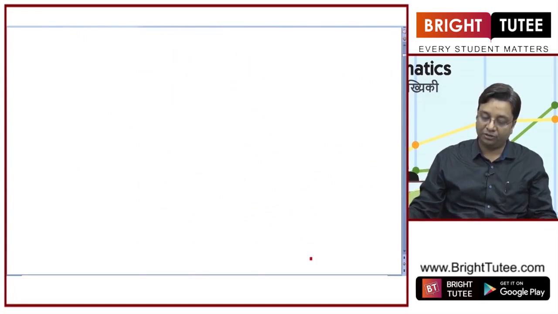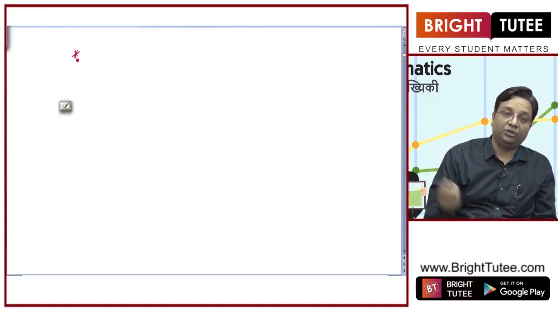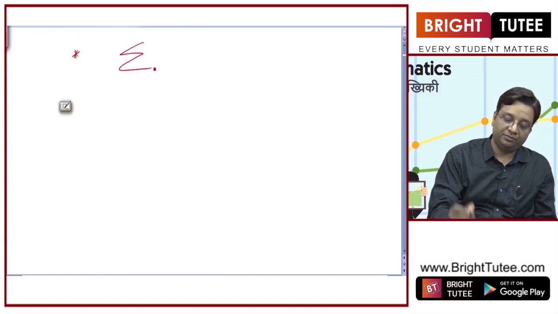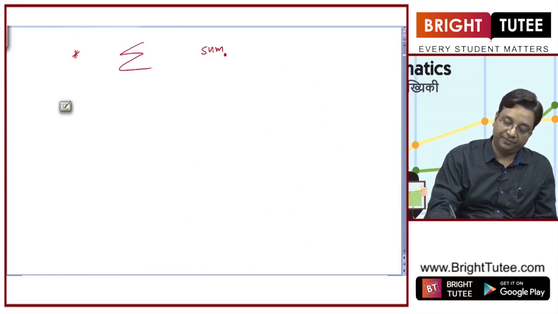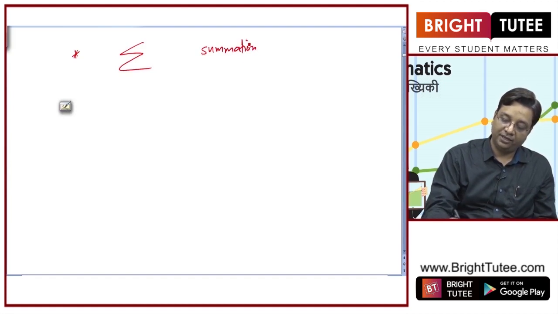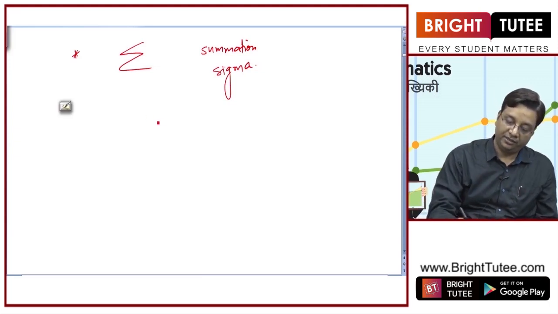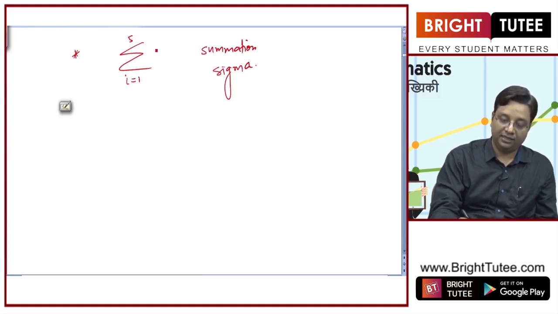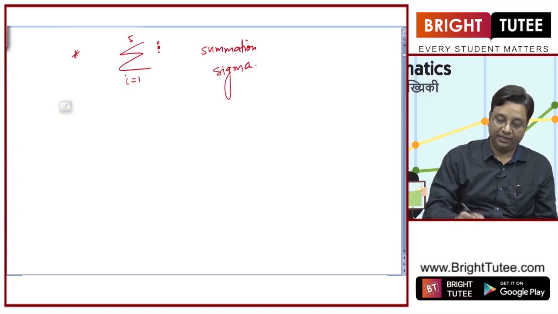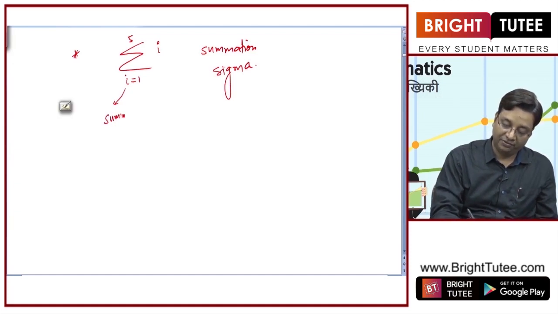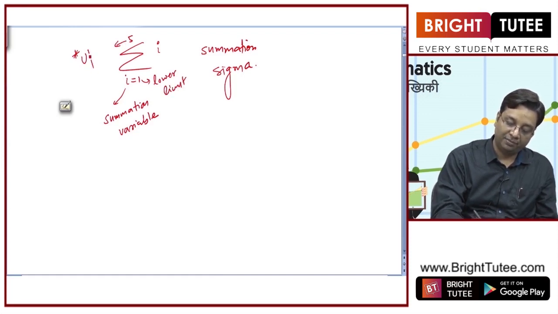One more concept that I want you to understand here is about a new term. This term you have seen previously also. This is a summation sign. This means summation, and this sign is known as sigma. What is the meaning? Let us say you write i equal to 1 to 5 here, and if you write i here, what is i? i is the summation variable, and this 1 is the lower limit and 5 is the upper limit.